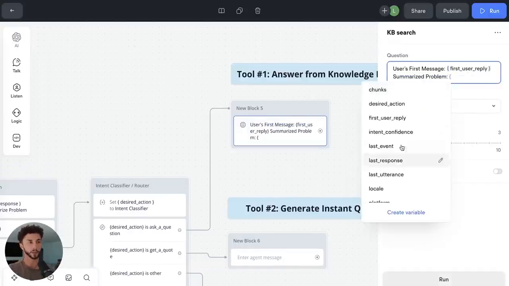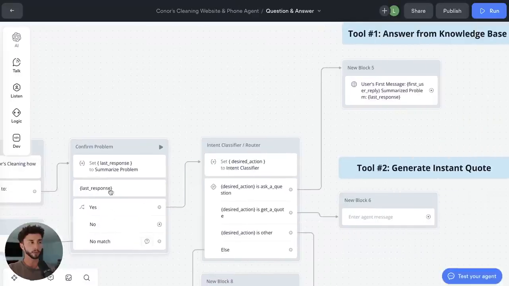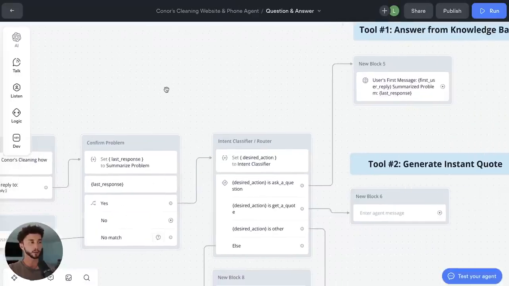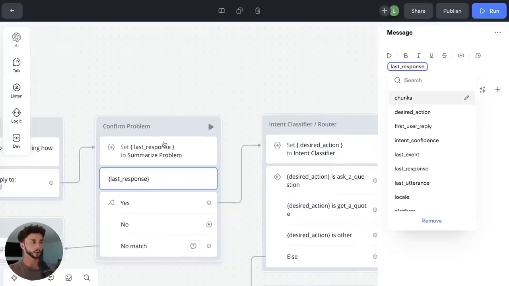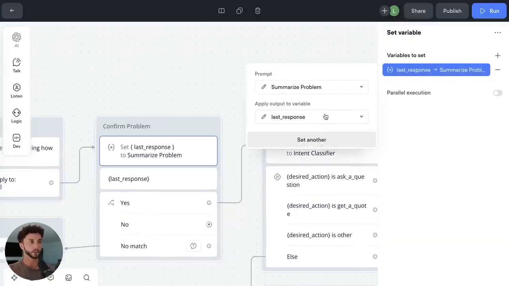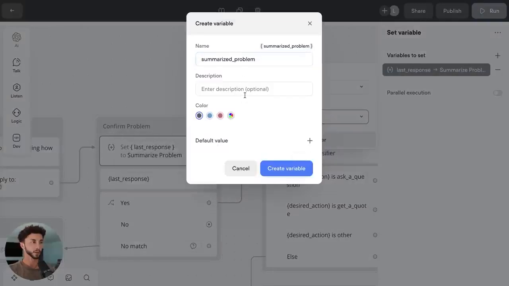Now you can see why, if we put last response here, we have this variable saved instead of just sending it automatically. I actually don't like using last response because that's something that you update quite a lot. So I'm just going to switch this to summarized problem, just so we don't get any kind of overlaps that cause problems down the line.